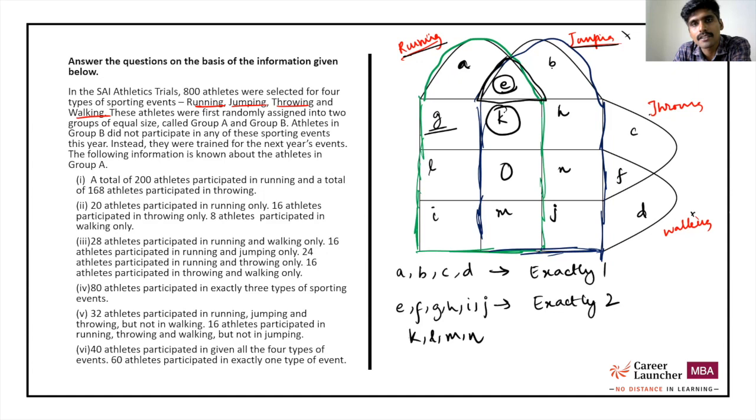K, L, M, and N. Look at this K. K is a part of running, K is a part of jumping, K is a part of throwing, but not walking. It is a part of exactly 3. K, L, M, and N correspond exactly to people who participate in exactly 3 of the sports. And O, this area, is a part of all 4.